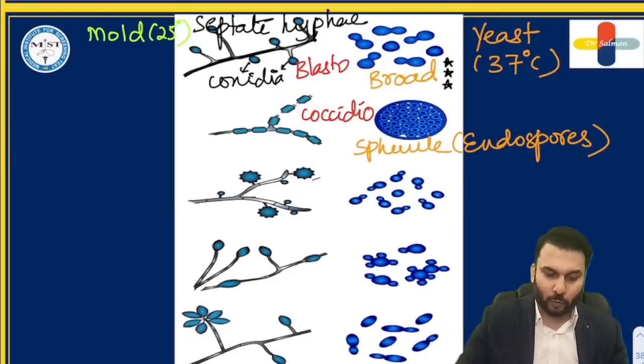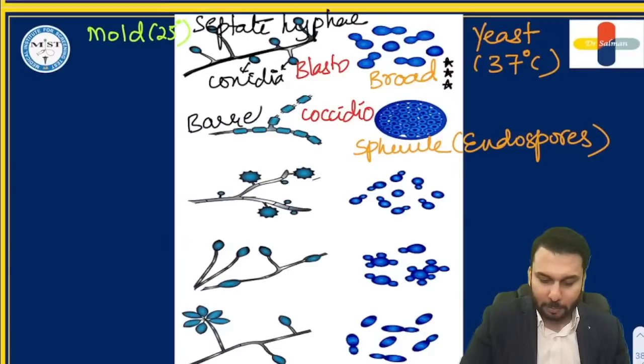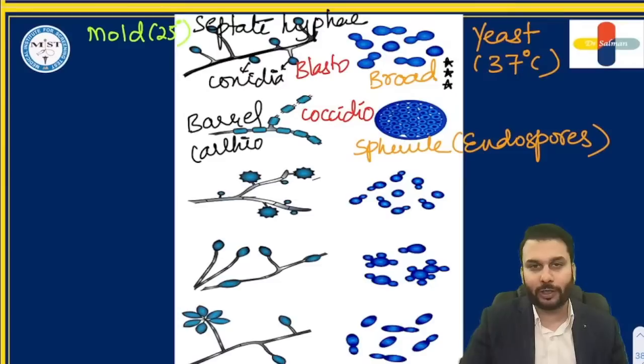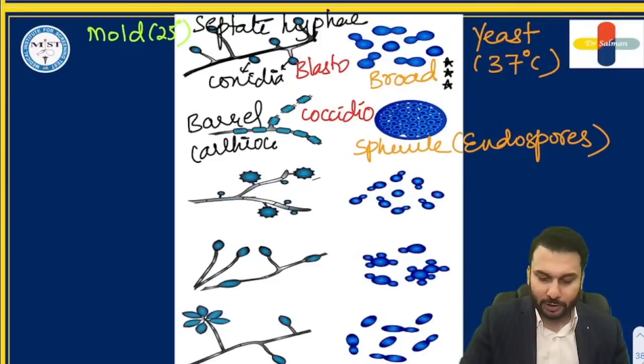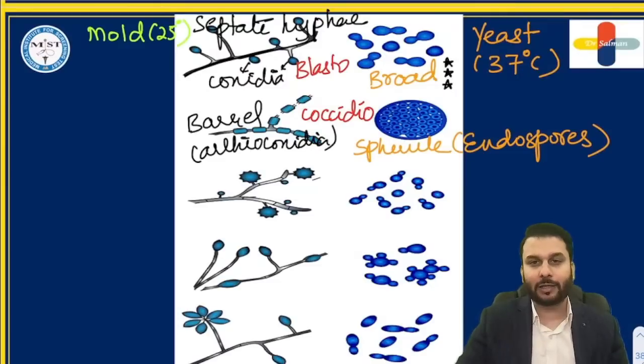If they ask what the mold is described as, it has barrel-shaped arthroconidia. These are all conidia we are discussing, and they are described as having one shape, barrel-shaped. Barrel-shaped arthroconidia are a feature of coccidioidomycosis.